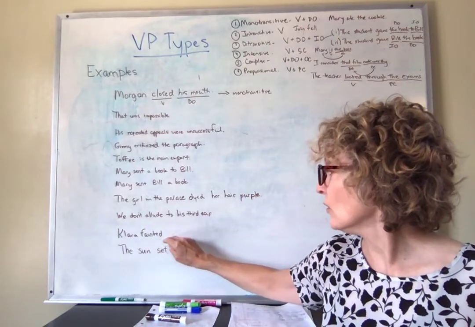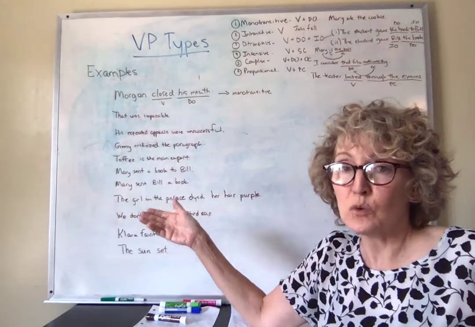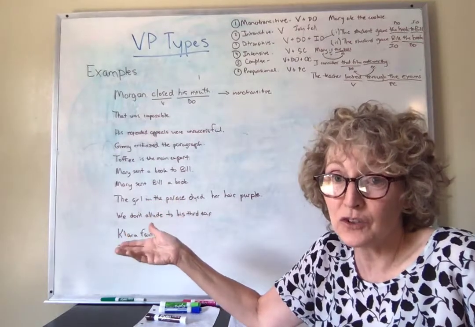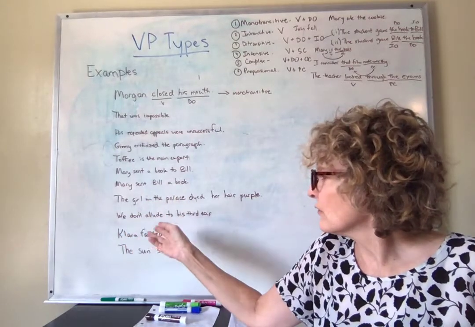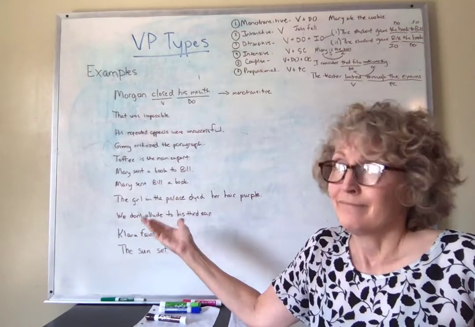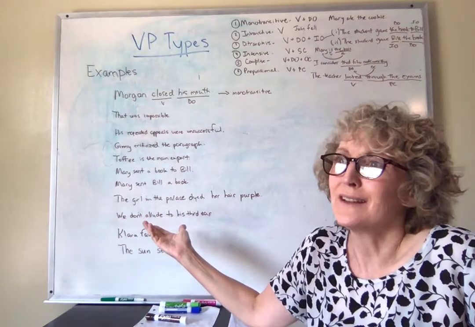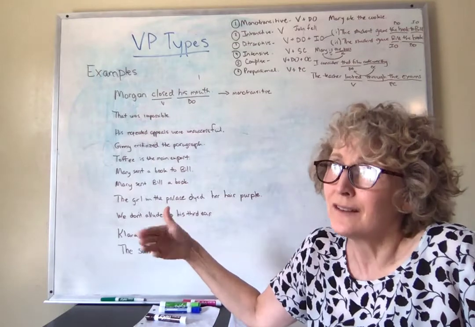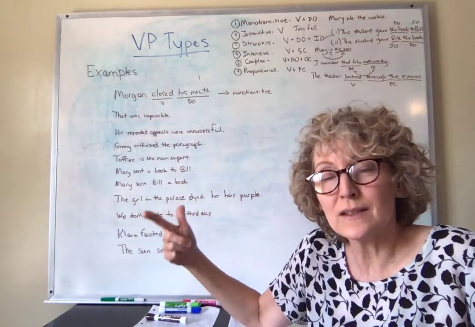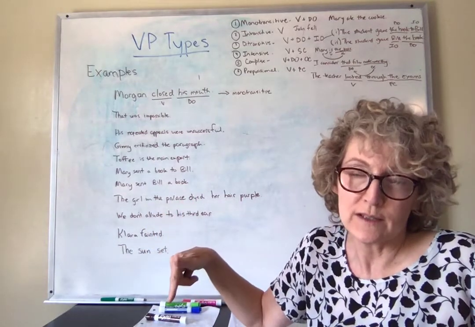There's nothing following this guy, nothing is required, in fact, nothing can occur here. If you say, Clara fainted the floor, you'd just be like, well, why did you say it that way? You can't express that concept with those words.